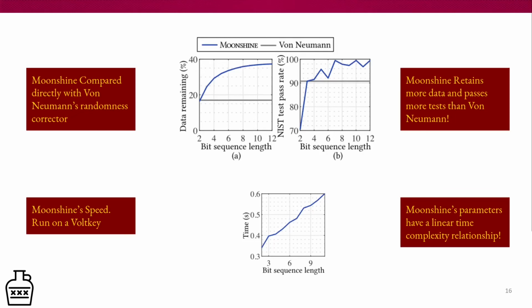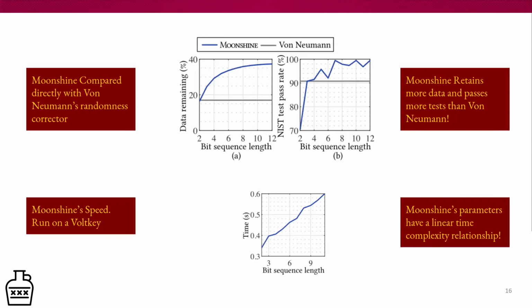more as well as the typical set, meaning that when you throw out the highest half, you get less of the typical set and more of the non-typical set when you discard it. So therefore, the data retention with Moonshine was much better than von Neumann. The NIST test pass rate, which is the second graph, we saw that as we increase the bit sequence length, we saw a general trend of better randomness.